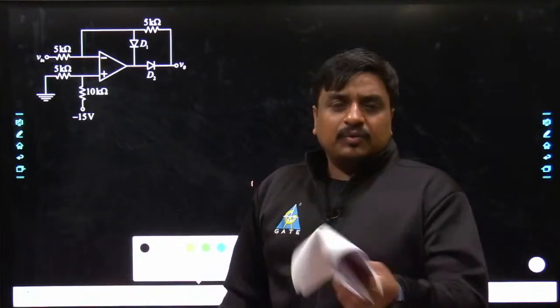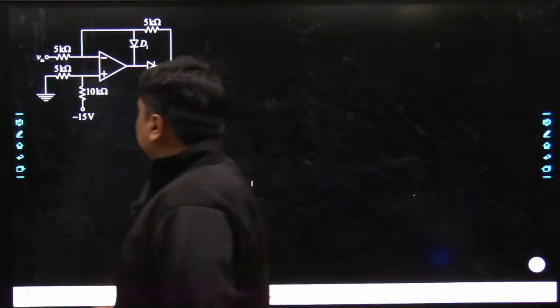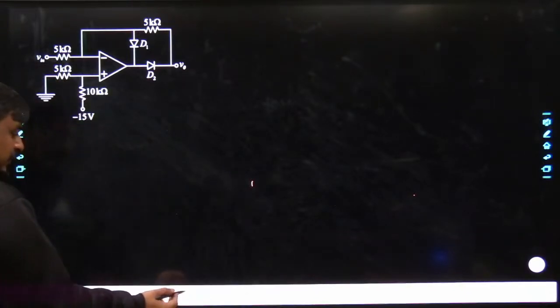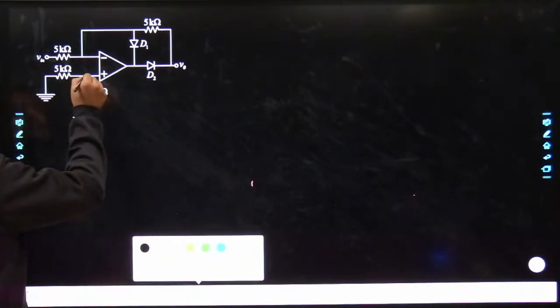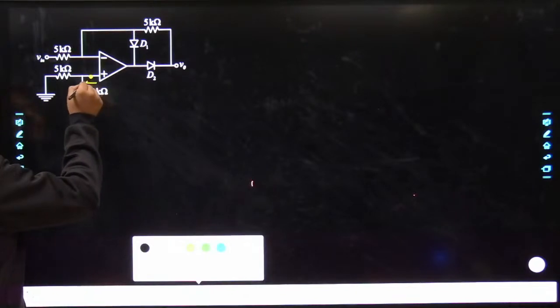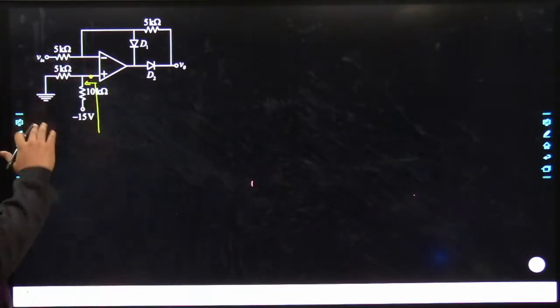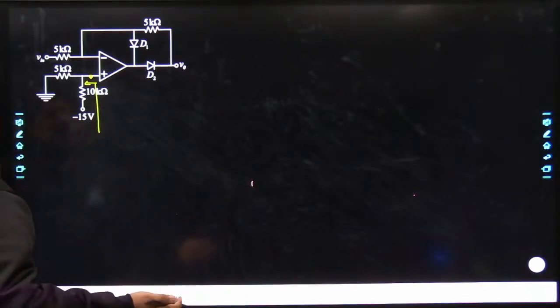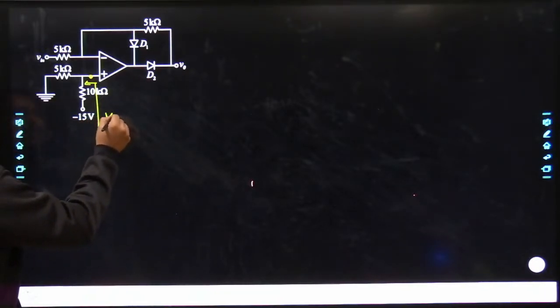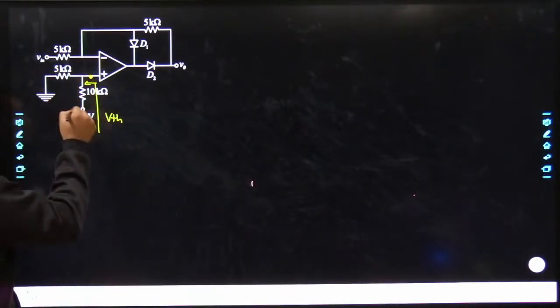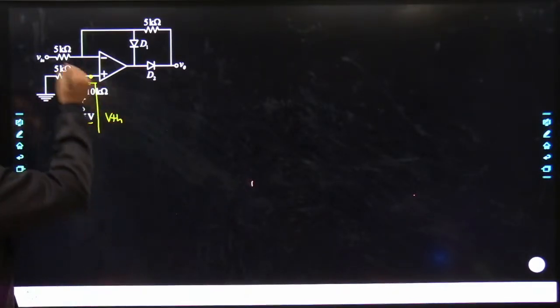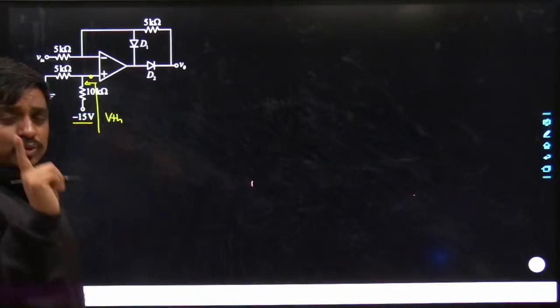So you can apply the Thevenin theorem to the left hand side of this circuit, and obviously you can apply it because it contains only linear elements. So the complete circuit, which contains two resistances and one voltage source, would get converted into one voltage source and one resistance.